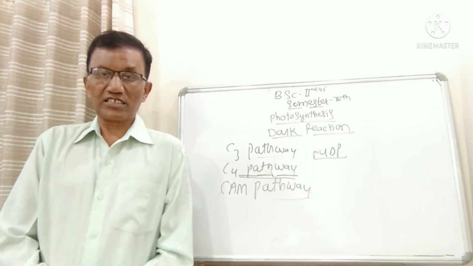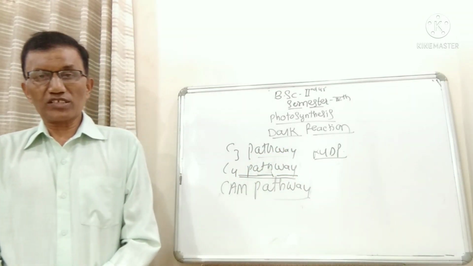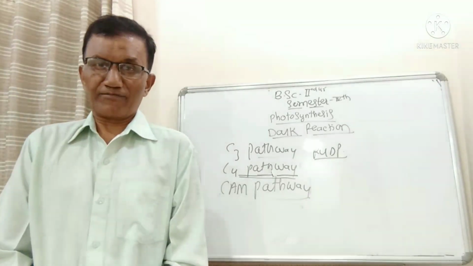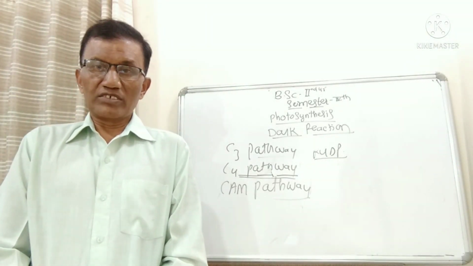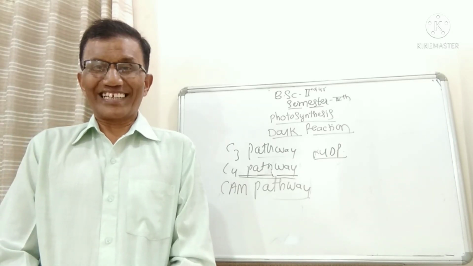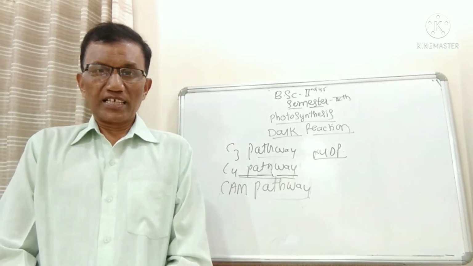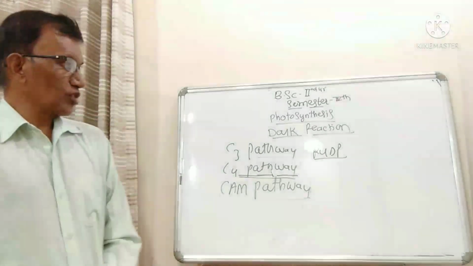In the C3 pathway, the first carbon dioxide acceptor is RUDP, ribulose diphosphate, which is present in the stroma of the chloroplast. As soon as the carbon dioxide enters the stroma of the chloroplast, it reacts with RUDP.